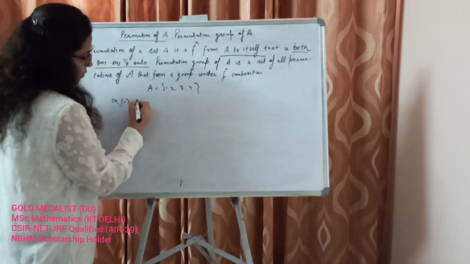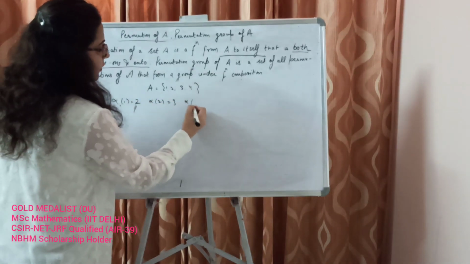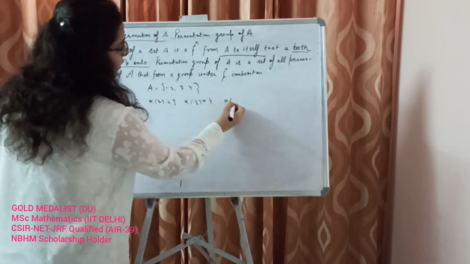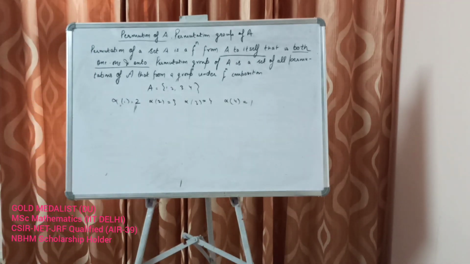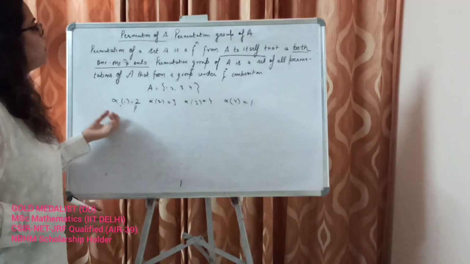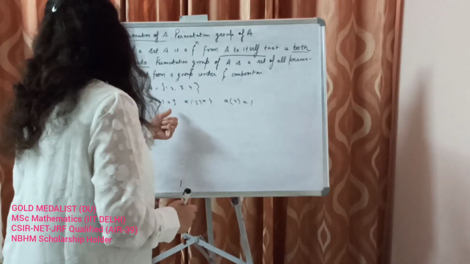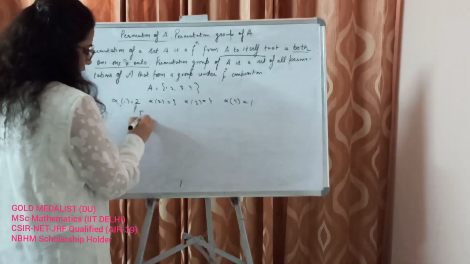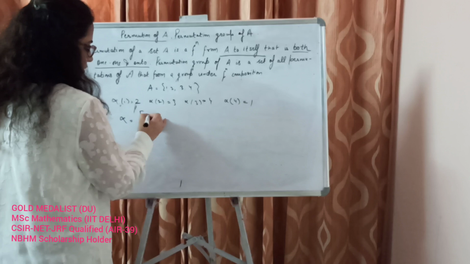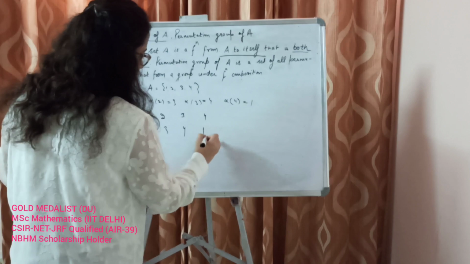Alpha 1 is 2, alpha 2 is 3, alpha 3 is 4, and alpha 4 is 1. Alright. Now, there is a more convenient way to express this correspondence between the domain values and the functional values. And we express that correspondence in an array form, which can be expressed as 1, 2, 2, 3, 3, 4, and 4, 1.